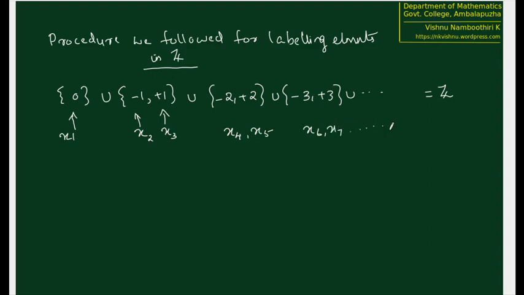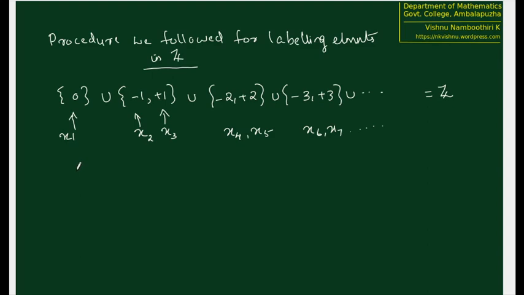We proceeded like this. So the basic technique is this: split Z into a union of finite sets. After that, arrange the finite sets in some particular order. Start labeling with the first set, label all elements in the first set, then go to the next set, label all elements in the next set, and proceed like that.